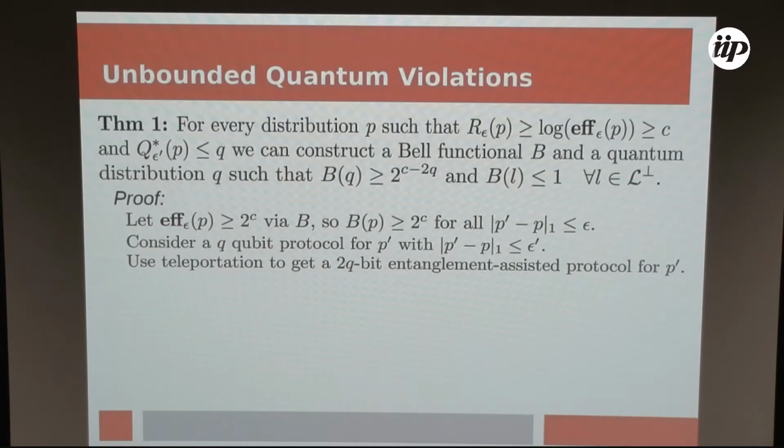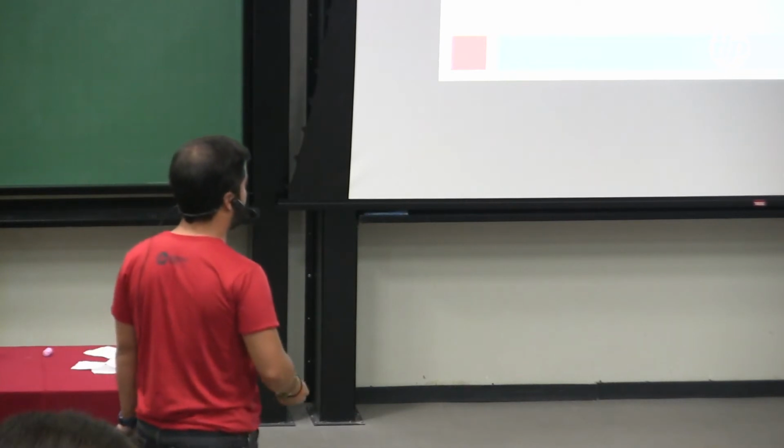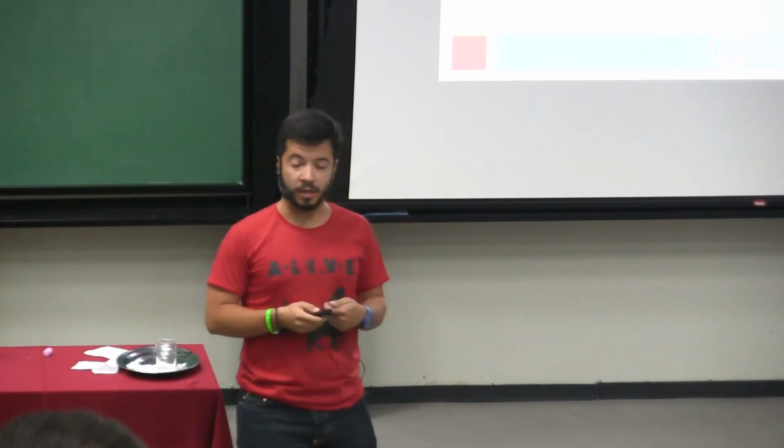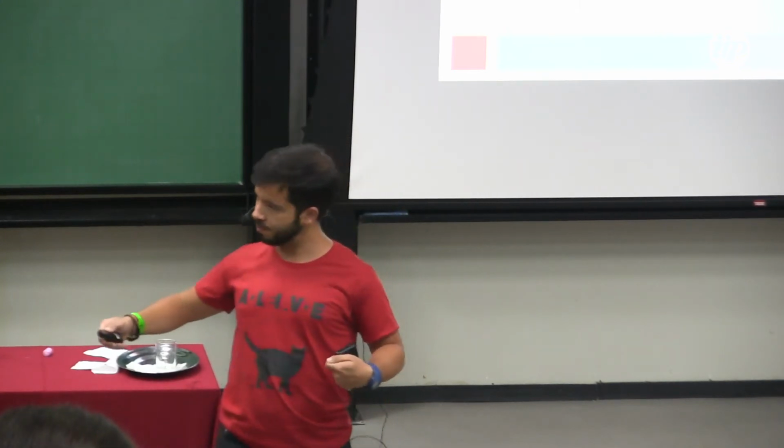So what I'm trying to do here is go from a quantum protocol that may communicate qubits to a quantum distribution. So first, I'm transforming the quantum communication to classical, and now I'm going to remove the classical communication in order to have a distribution. And how do I do this? Well, the players will pick at random a string of length 2Q, the size of the classical communication.